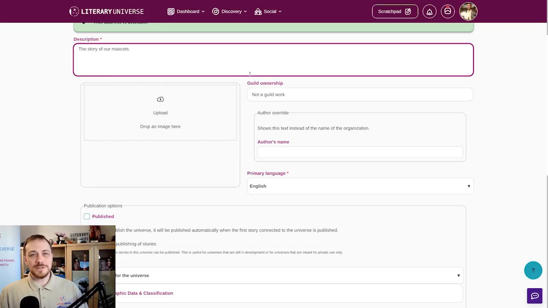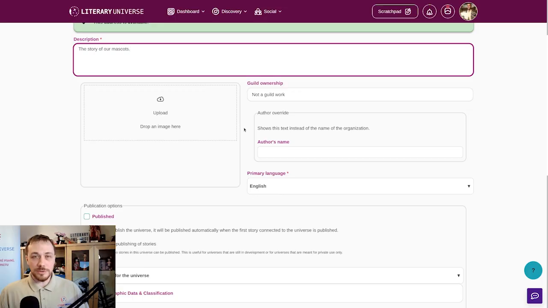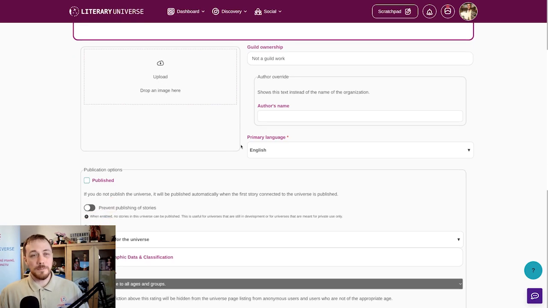Now, some of you might see here guild ownership and author override. This is primarily for our authors who work with organizations or with public domain works, where you can assign that work to belong to an organization and alternatively override the author's name. So most of you will not see it.